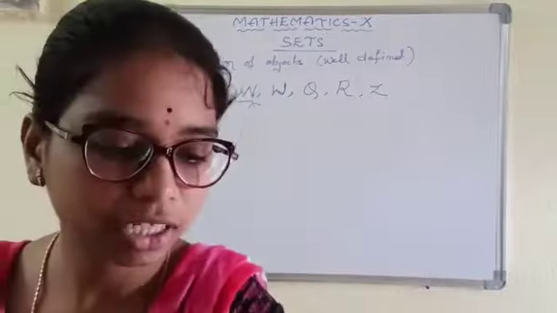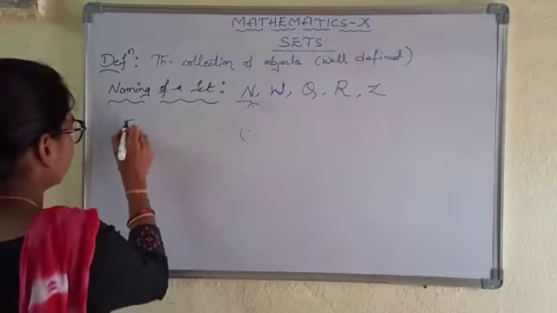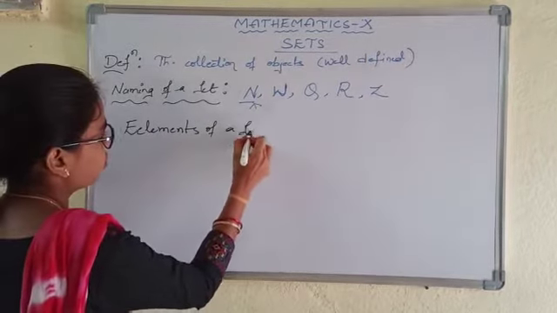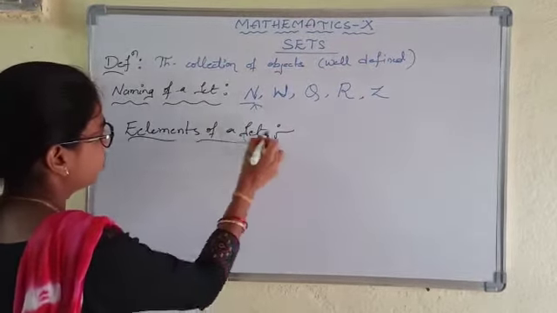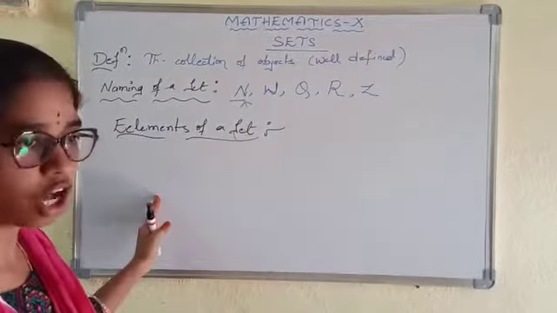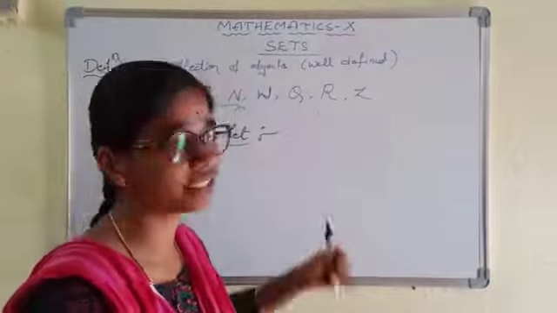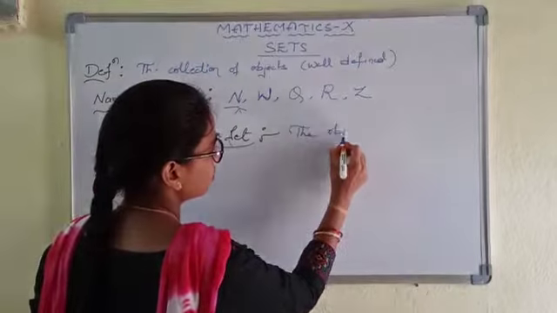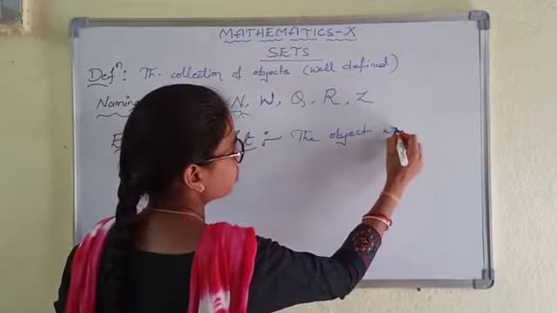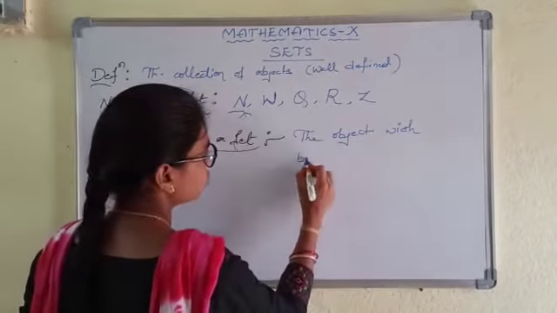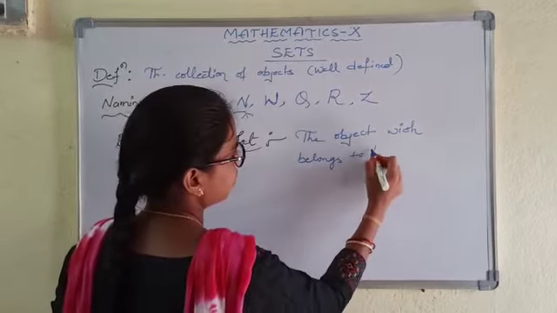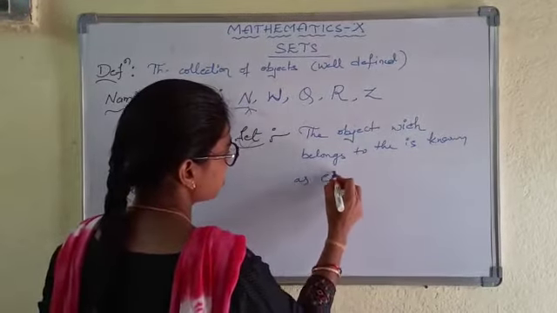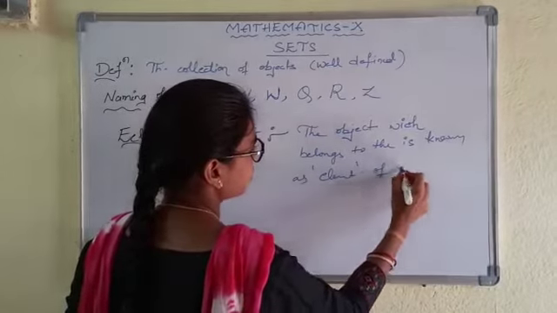Next, elements of a set. Elements of a set are nothing but the objects which belong to that set. The object which belongs to the set is known as an element of a set.